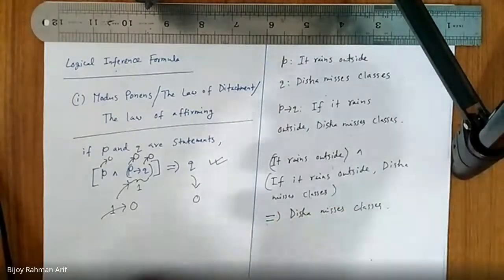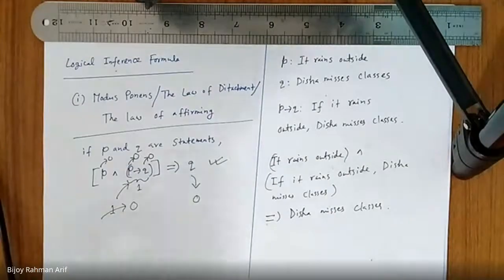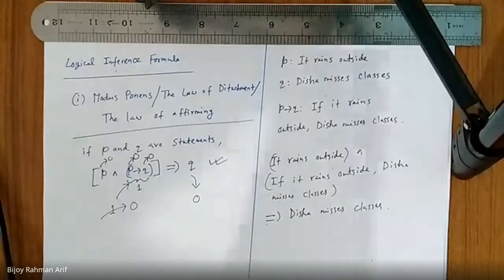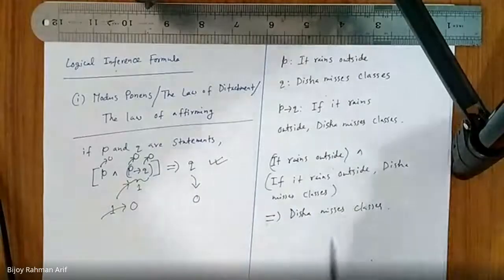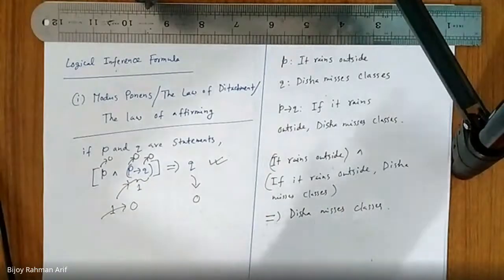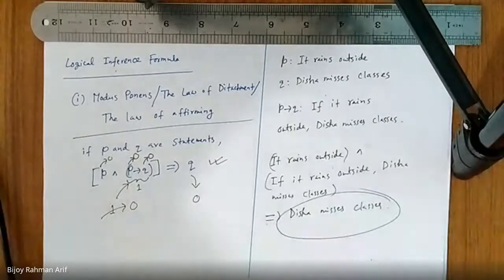At first we said, if it is raining outside, Disha will miss classes, and actually it is raining outside. So in the first premise, we say if it rains outside, Disha misses classes. It is actually raining outside, so Disha misses classes. Is the conclusion clear to you guys?